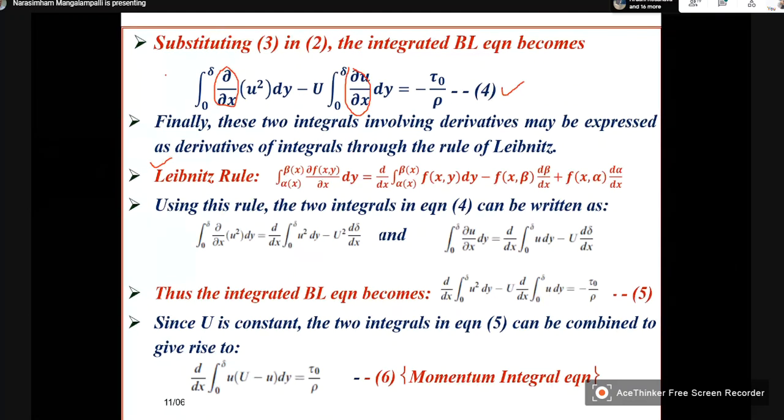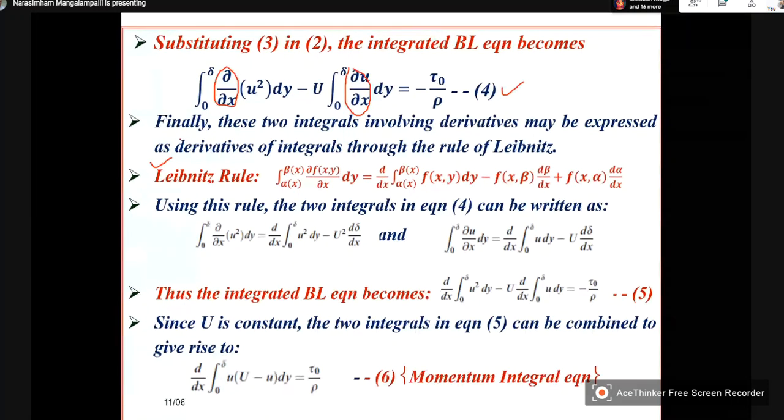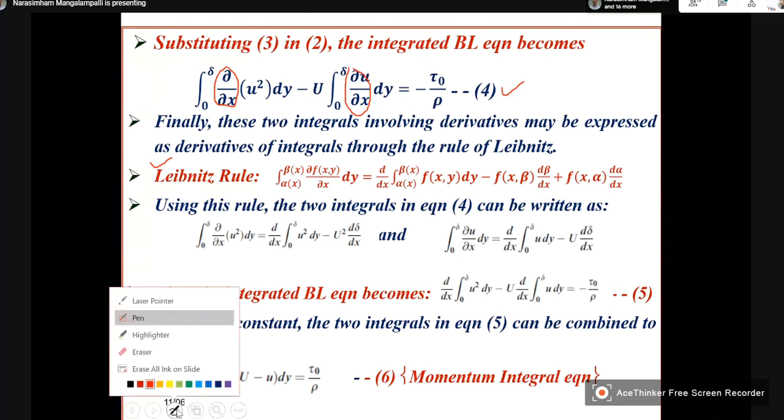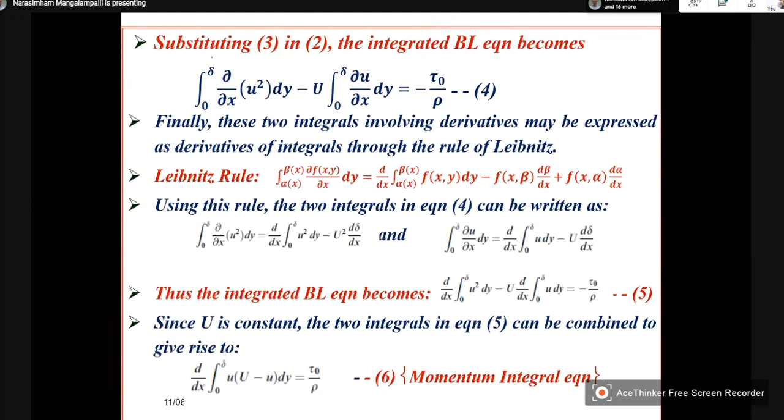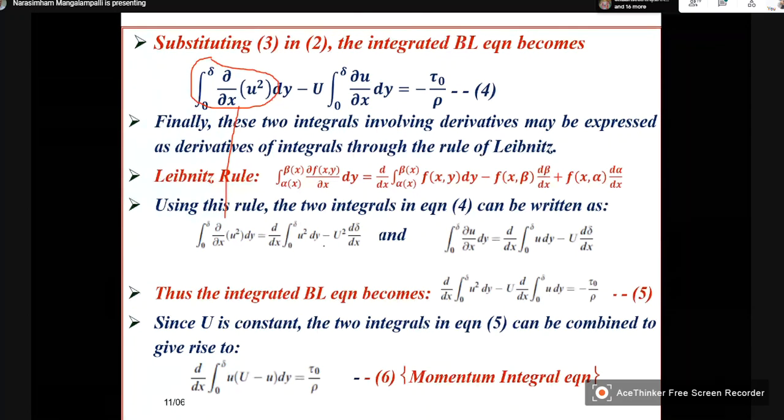So now if we substitute this, I can write the first integral as, you take one d by dx outside, so it will be u squared dy, and use this, u squared d delta by dx.